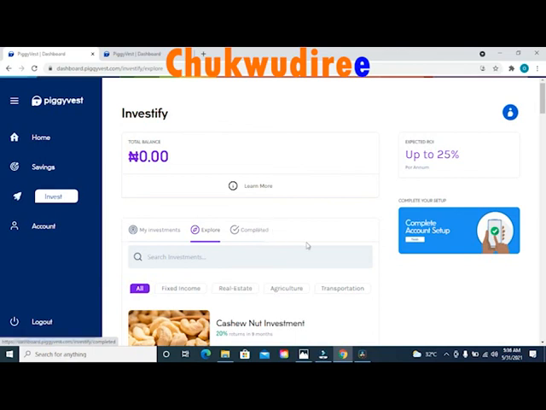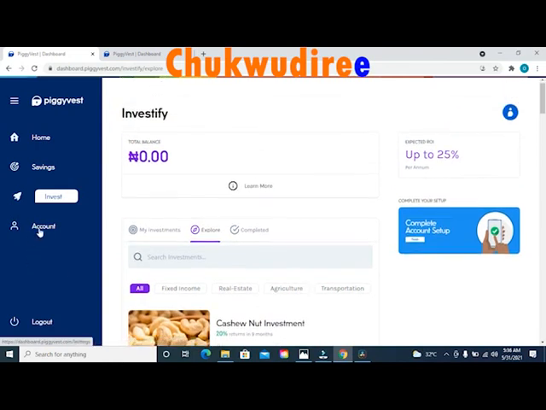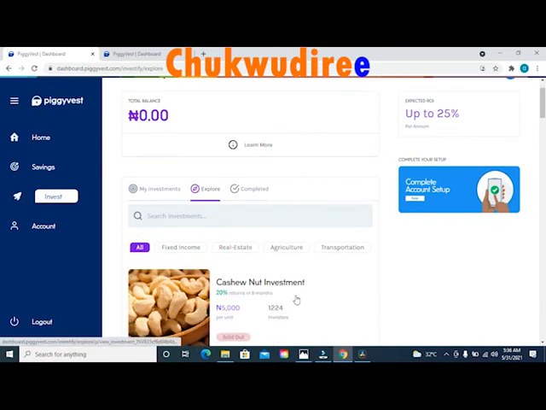So if there is any, I will rush and invest my money into that investment opportunity. If you wait for PiggyVest to let you know when the investment opportunity is out, my dear, you won't know when the investment opportunity is out, and the investment opportunity will be sold out right before you could know it.